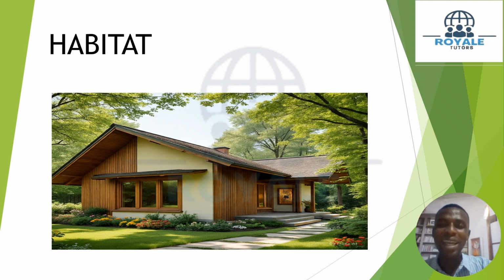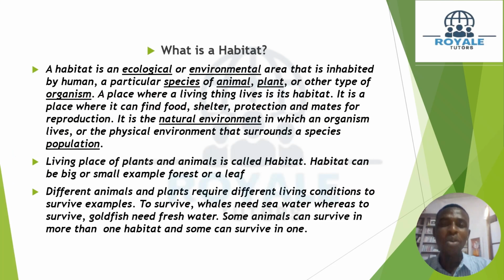What is a habitat? A lot of things going on in your mind right now. Follow Mr. Sampson on the journey. Good. When we talk about a habitat, we're talking about an ecological or environmental area that is inhabited by humans or a particular species of animals.